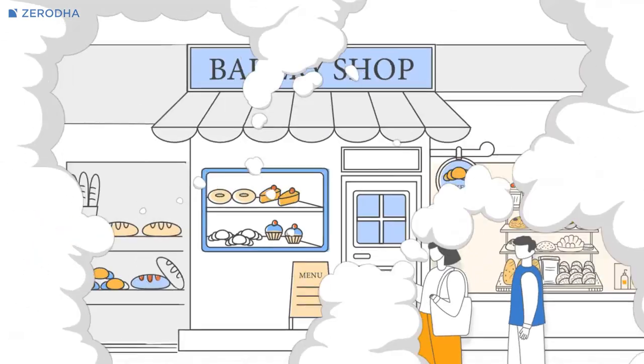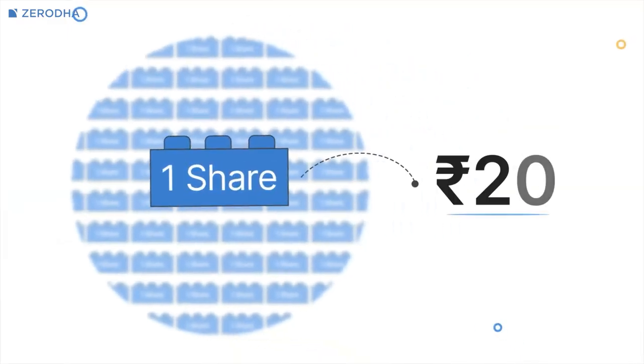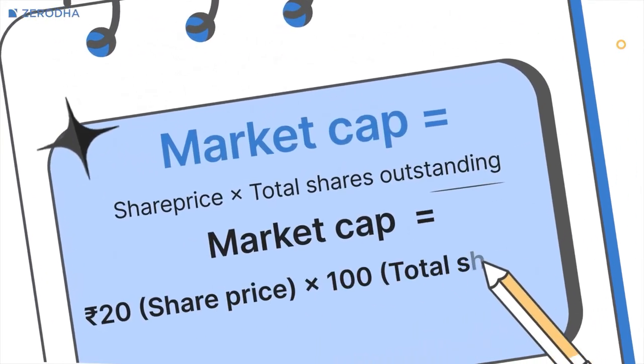Now, two things can change market cap. The share price changes or the number of shares changes. Now, let's say your bakery becomes popular. Maybe more customers are coming in or investors believe your future expansion looks promising. So the market is now willing to pay rupees 20 per share instead of rupees 10. Sometimes the business hasn't changed much overnight. Sometimes new information genuinely changes the outlook. Either way, the price reflects what buyers and sellers believe right now. So your market cap becomes rupees 20 times 100, which is rupees 2000.